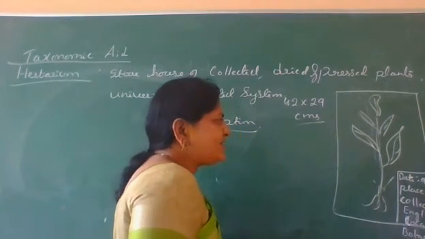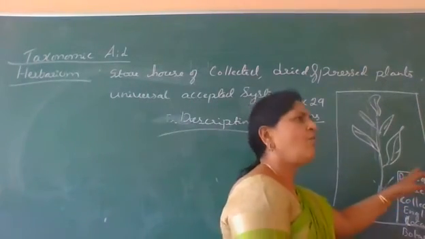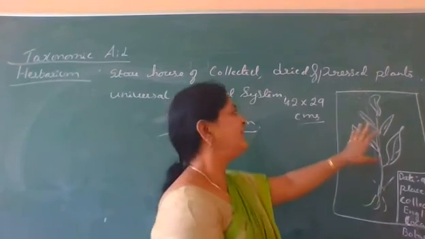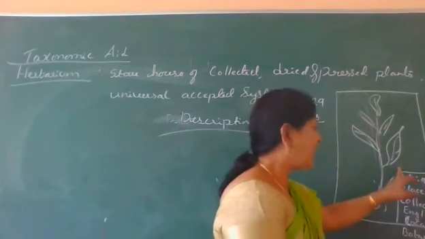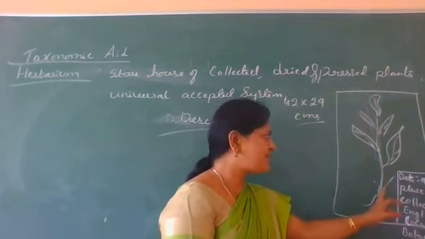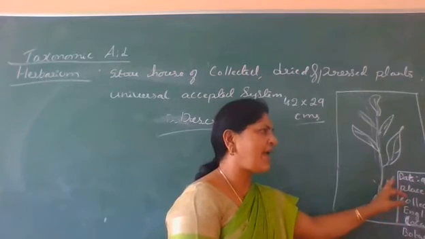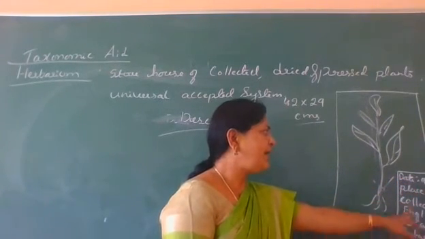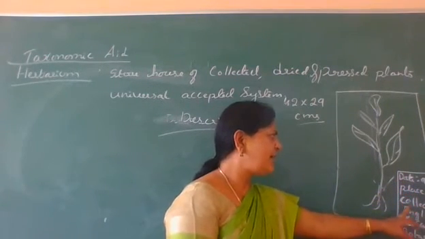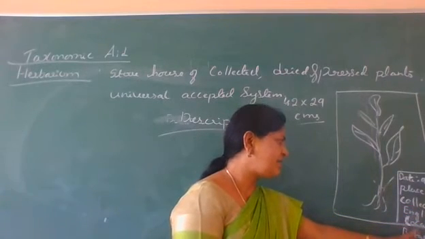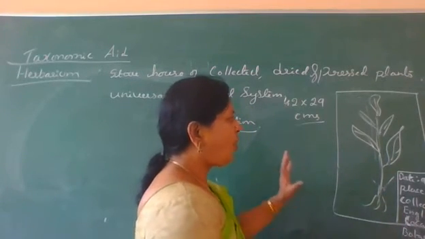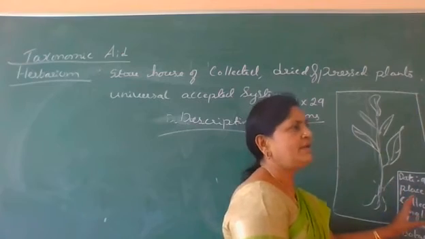So all these details should be mentioned on the herbarium sheet. That means this herbarium sheet not only contains the plant material, along with that we can observe the labeling in the form of date of collection, place of collection, collector name, common or English name, local name, scientific name and family. So all these should be labeled.